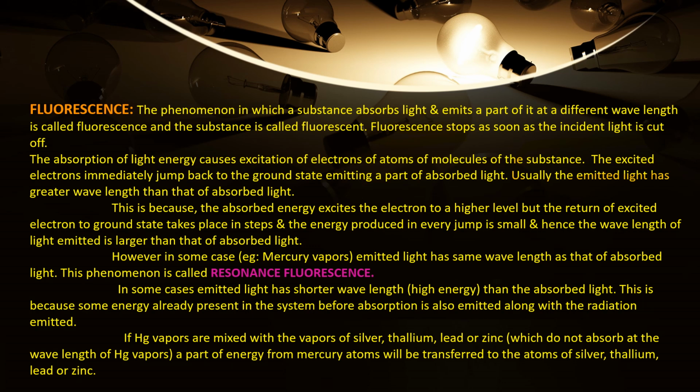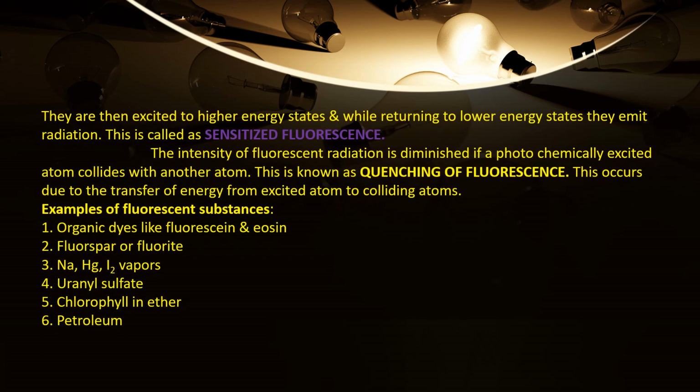Then what happens? They are excited to higher energy levels, and while coming back to lower energy levels, they emit radiation. This phenomenon we call sensitized fluorescence.